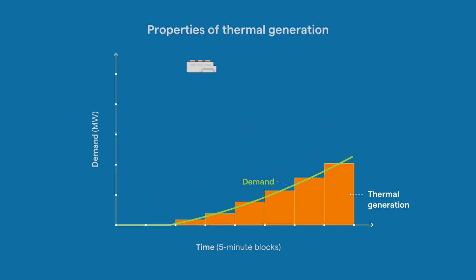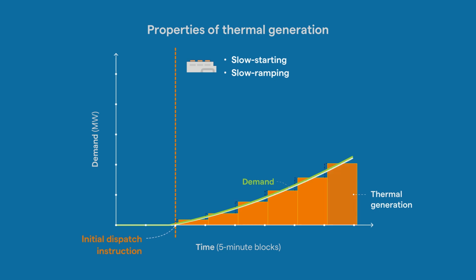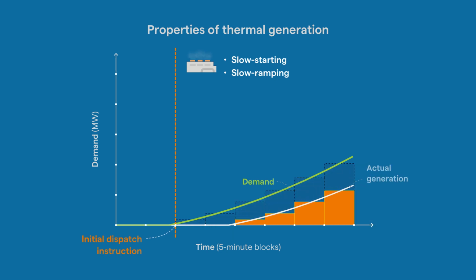Thermal generation has some particular properties. It can be slow starting out and ramping up. After an unexpected instruction to start, a generator can typically take 10 to 15 minutes to begin generating electricity, and the ramp rate can be limited to 5 megawatts per minute. The dispatch schedule doesn't take the slow start into account.